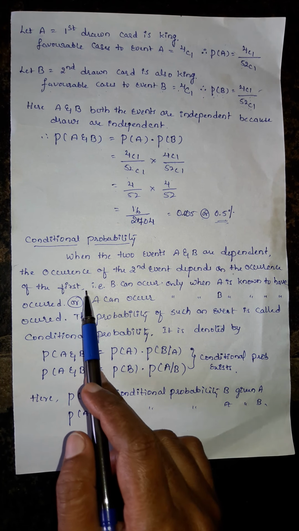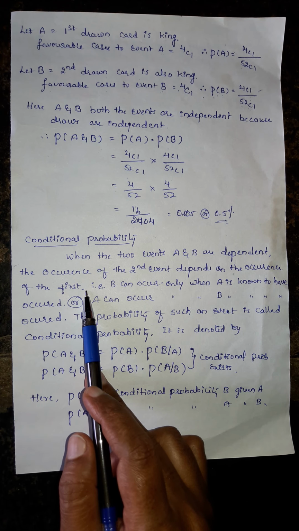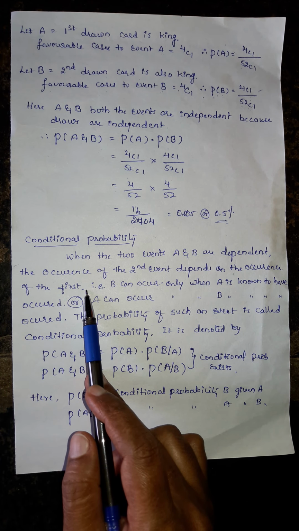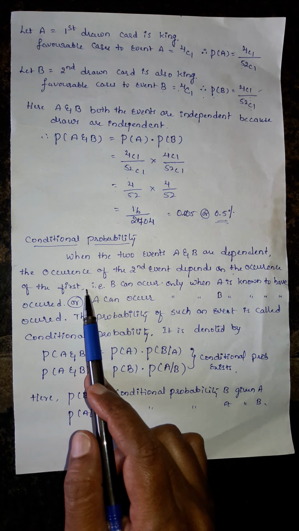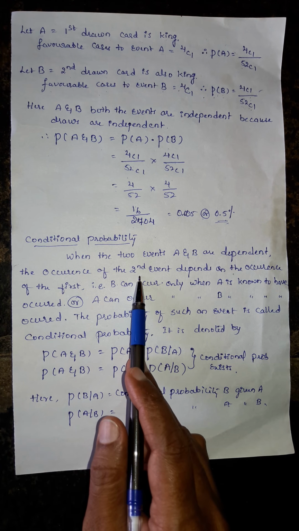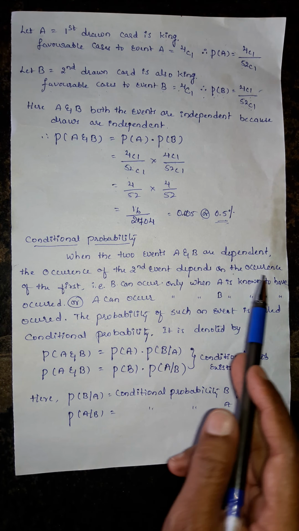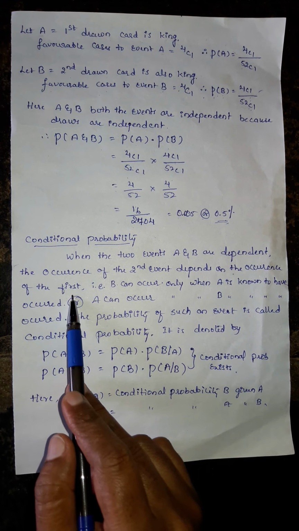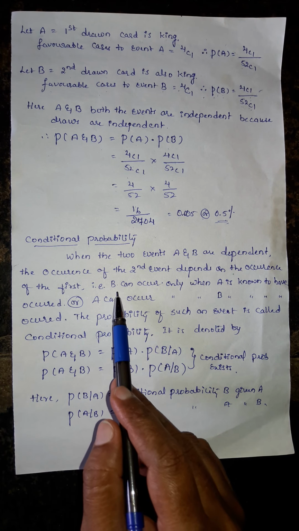In the meaning of dependent event itself, we know that dependent events are those events where the outcome of one event depends on the occurrence of the outcome of the other event. Then those two events are called dependent events. That's why here the second event's occurrence is going to depend on the occurrence of the first event. That is nothing but the B event.